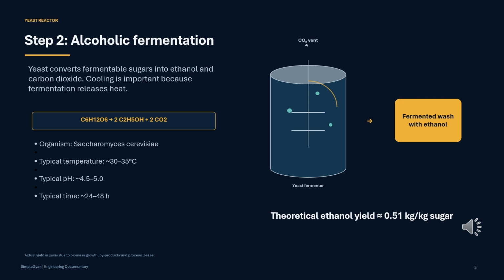Reaction: C6H12O6 → 2C2H5OH + 2CO2. The theoretical ethanol yield from glucose is about 0.51 kilograms ethanol per kg sugar, but real plants get lower yields because some sugar goes into yeast growth, byproducts, and losses. Engineering control: temperature, around 30 to 35 degrees Celsius, pH, around 4.5 to 5.0, time, typically 24 to 48 hours. Main product: fermented wash containing ethanol.